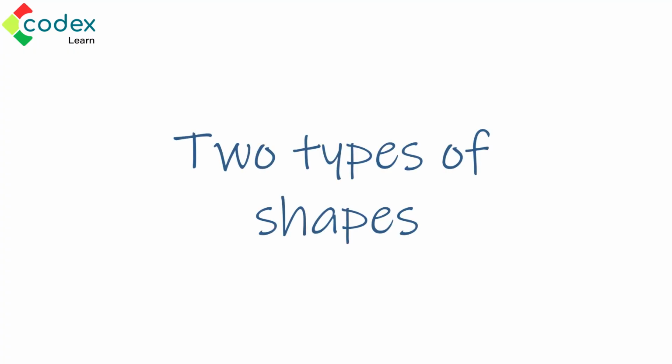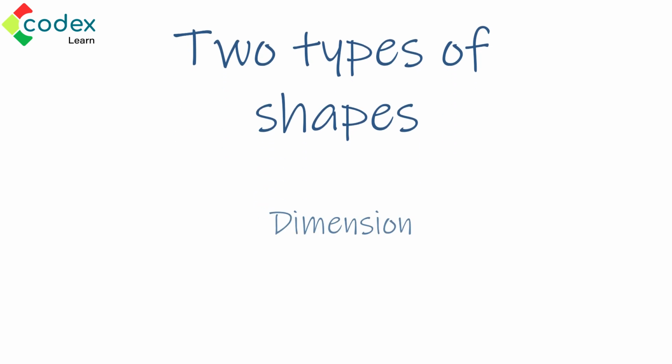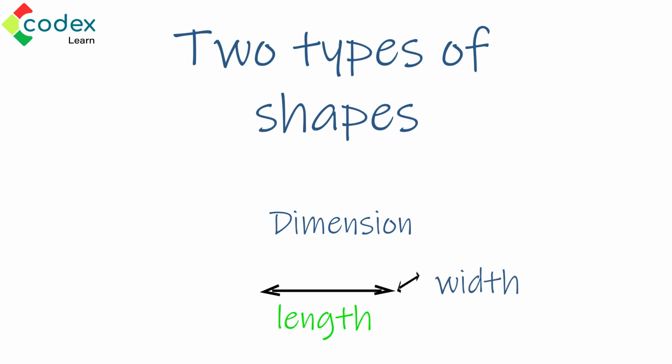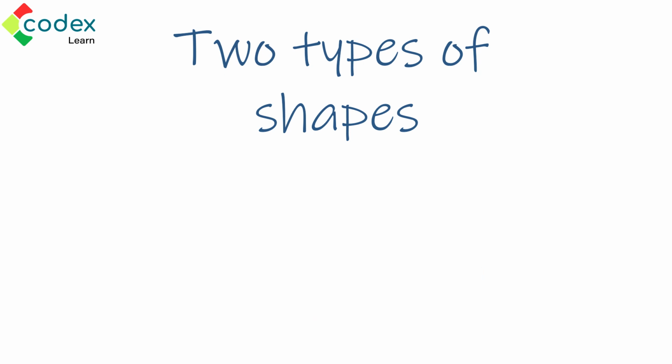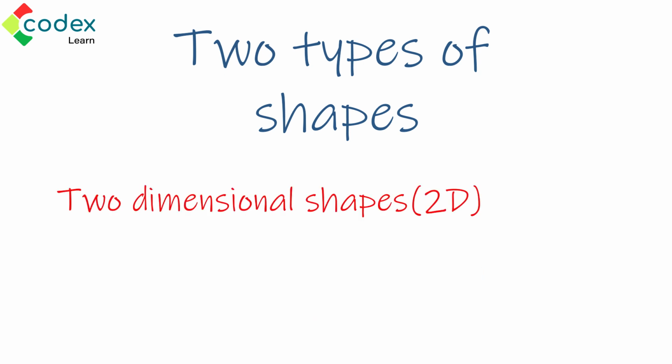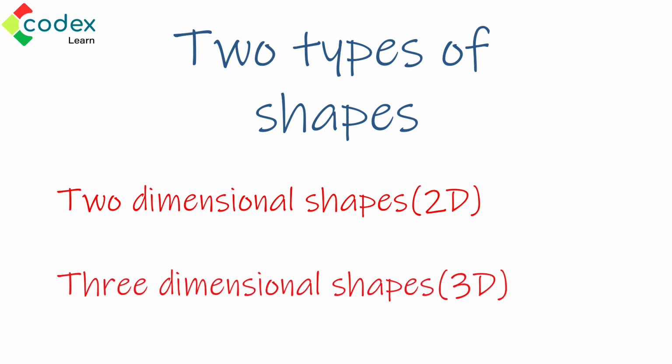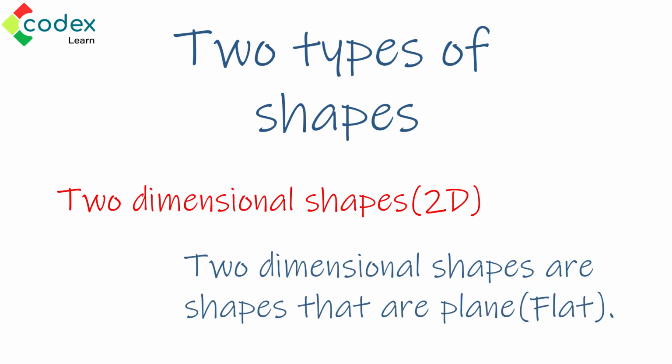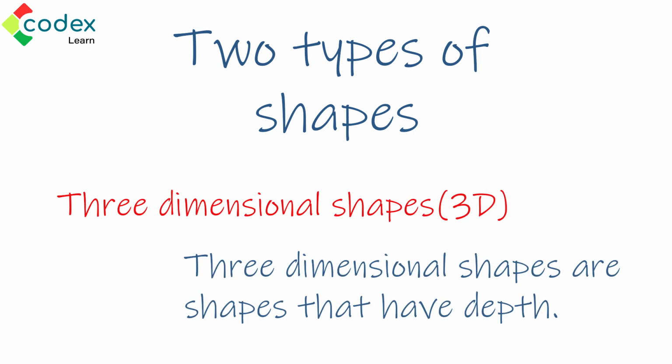There are two different types of shapes, especially where dimensions are concerned. By dimension, we mean the measurement of a shape in a particular direction, especially its length, width, or height. Now that we know what dimensions are, we can look at the two types of shapes. We have shapes that are two-dimensional and shapes that are three-dimensional. The shapes that are two-dimensional are shapes that are plane, while three-dimensional shapes have depth.